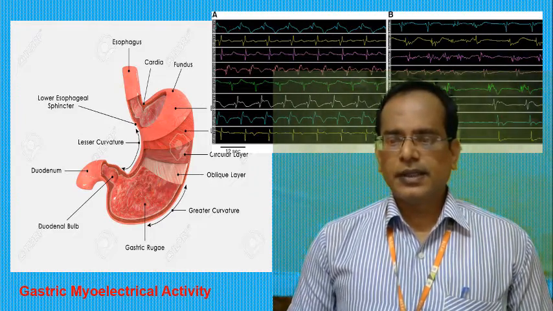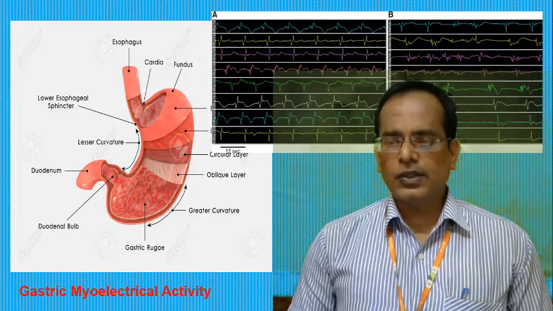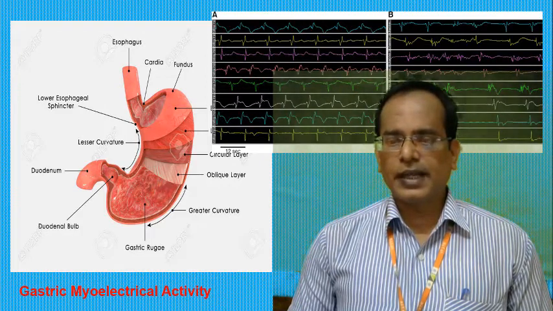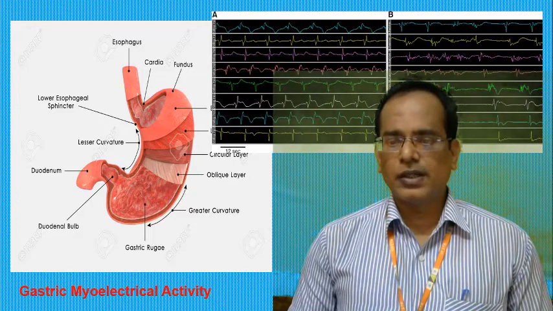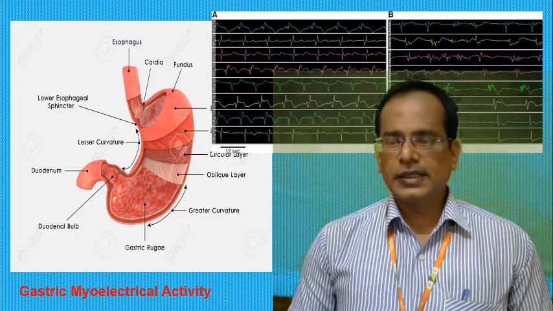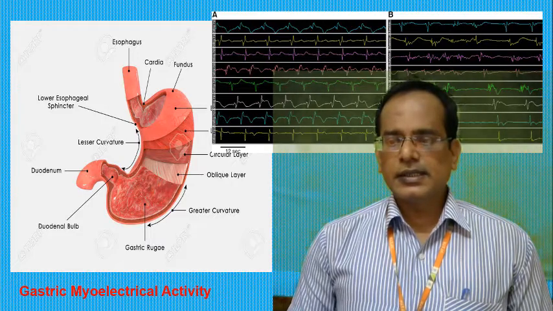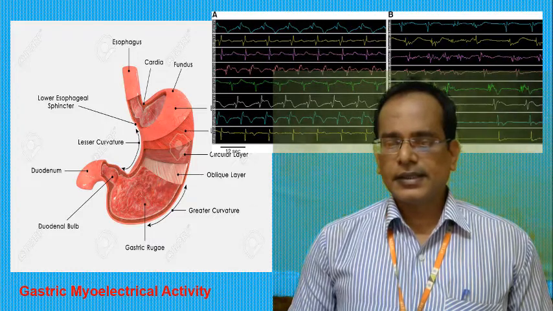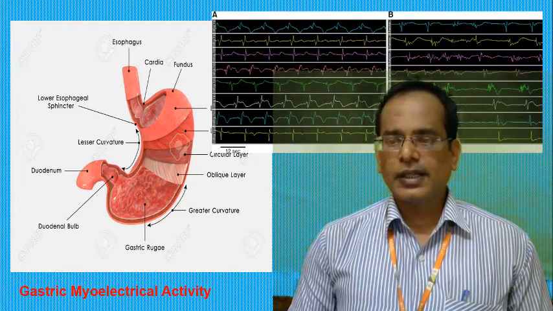In this view, both electrogastrography and electrogastrogram are abbreviated to EGG, and EGG refers to electrogastrography, the technique of recording the electrogastrogram. So that is called electrogastrography.